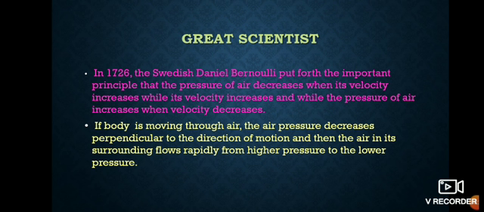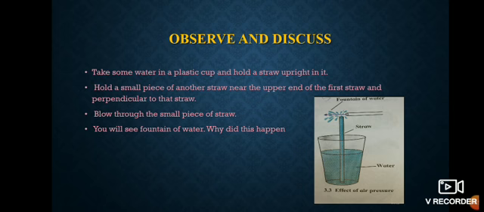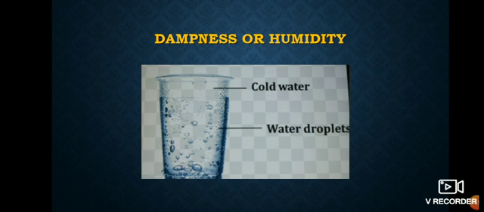Means the pressure in the water was lower, but we are blowing air from our mouth, where the pressure was high, so the water comes out as a fountain. Understood about Bernoulli's principle? Okay, the next property of air is dampness or humidity.